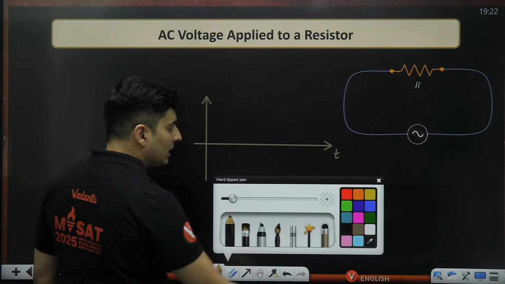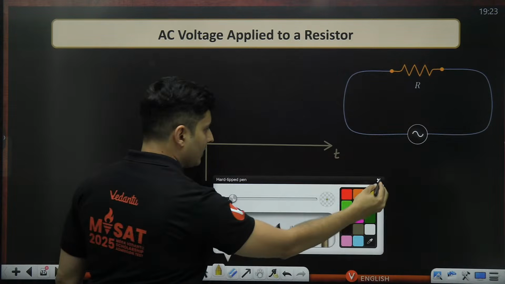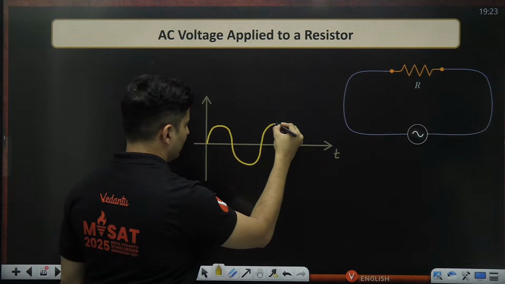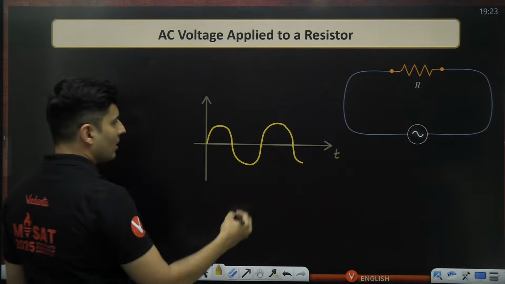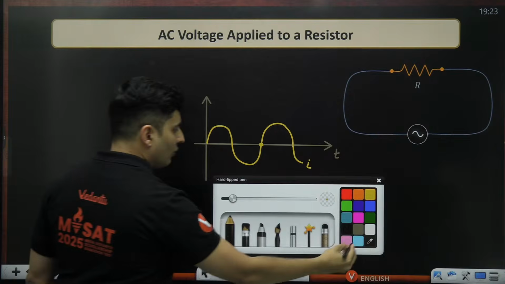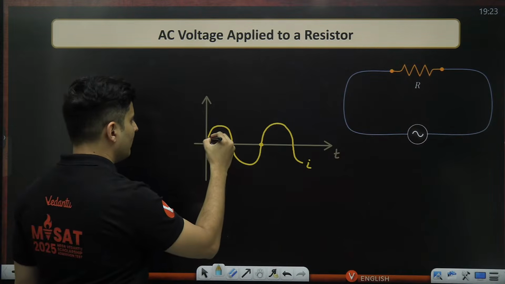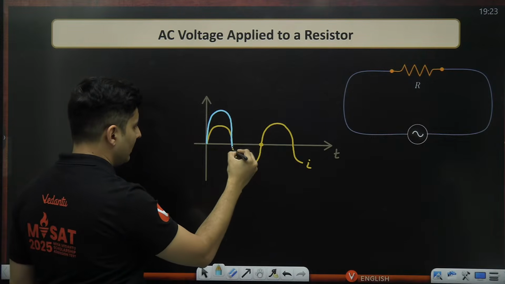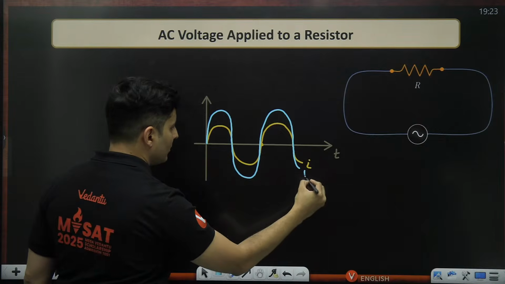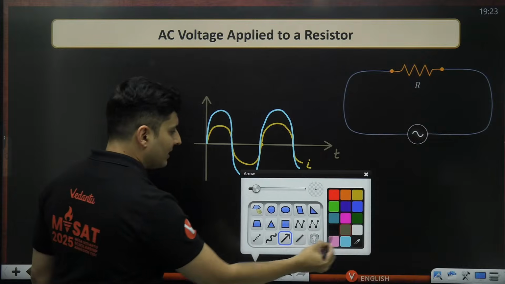and let's say we had our current. So let's say this is the current. Okay, this is one time period. All right. This is your current. Your voltage will be I naught into R, so multiplied by R times. So it might be lengthier if R is more than 1. If it is less than 1, it will be shorter also. So anything can happen. So this is your voltage graph. The max value is V naught, max value is I naught. So this is the time graph.